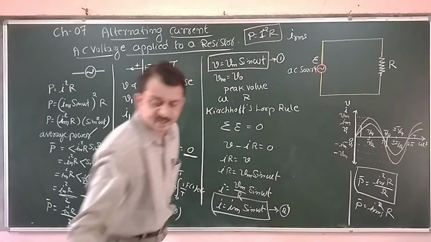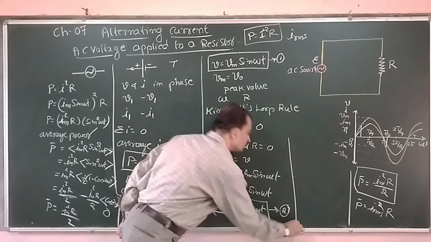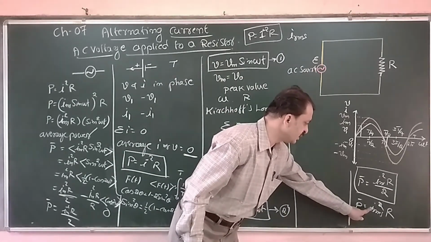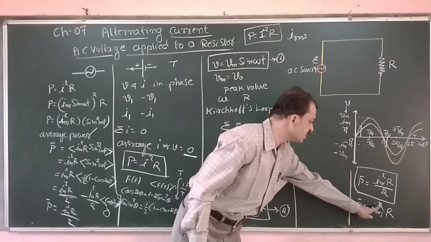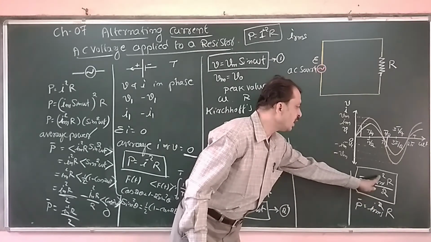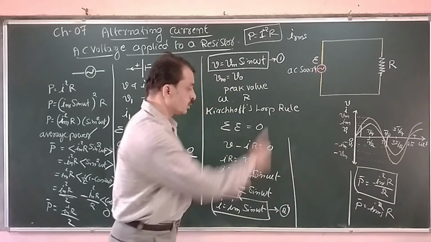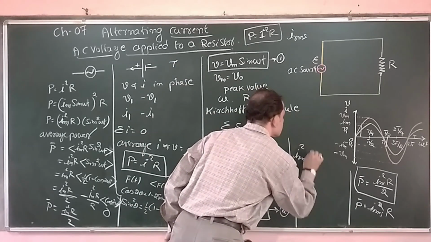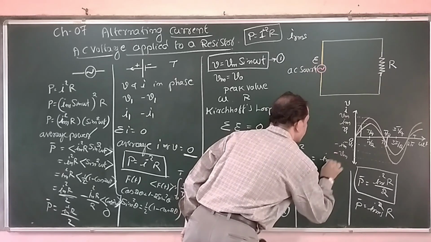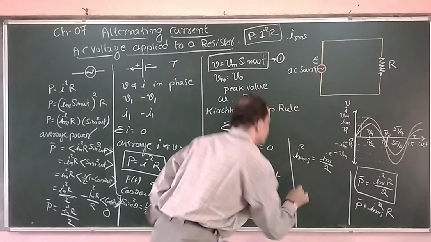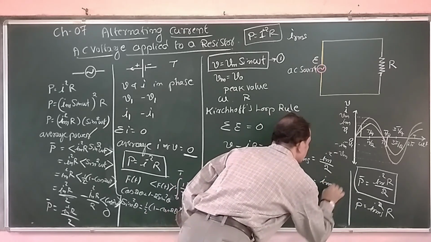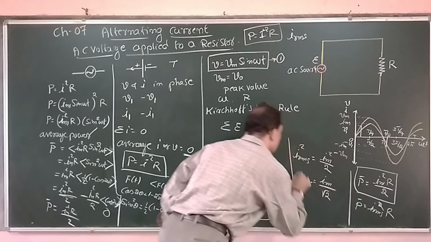Now comparing these two expressions, here we are having IRMS square, here we are having Im square by 2. Comparing the two, I will get IRMS square is equal to Im square by 2, or IRMS is equal to Im by root 2.